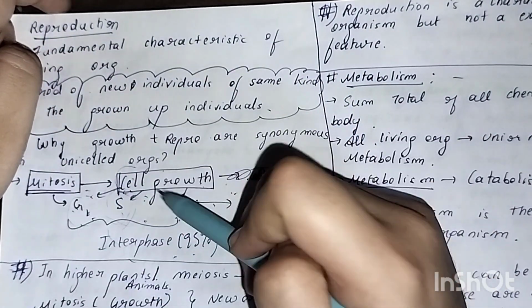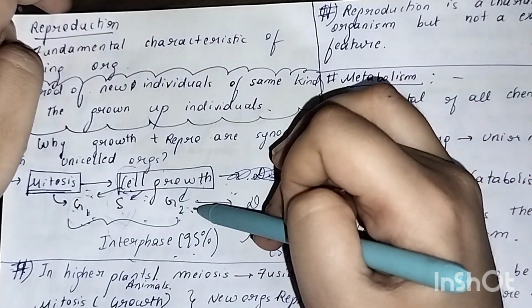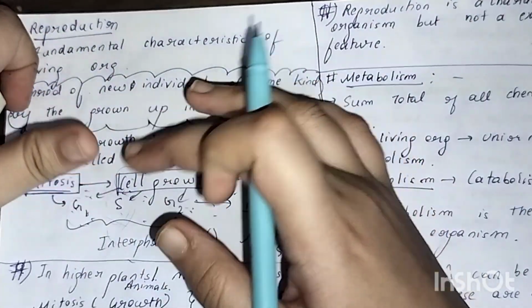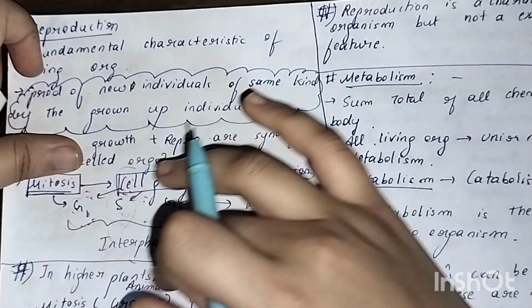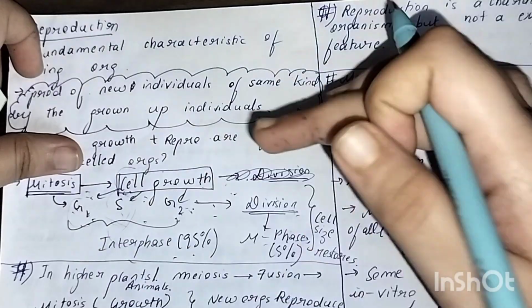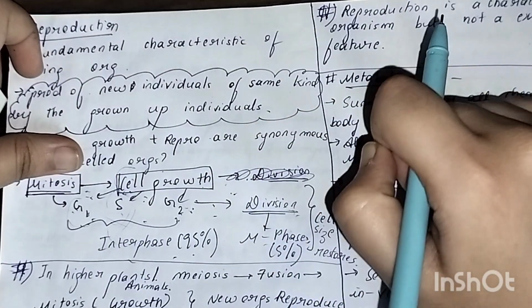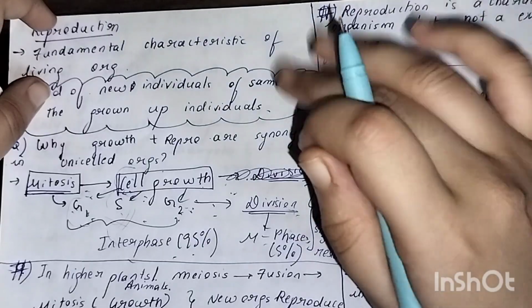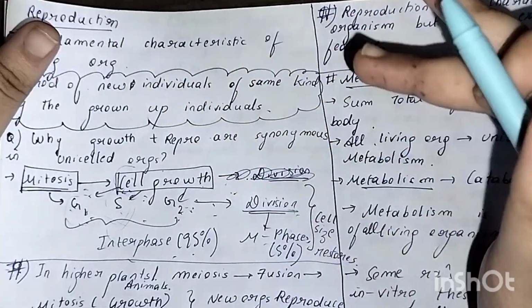In G1 and G2, the proteins, all the necessary enzymes, all the necessary things that are required for division are made. The preparation phase almost takes 95% and it is known as interphase. The M phase, which is exactly the division phase, is only 5% of the total cell cycle. Are you getting the point? Cytokinesis will follow.